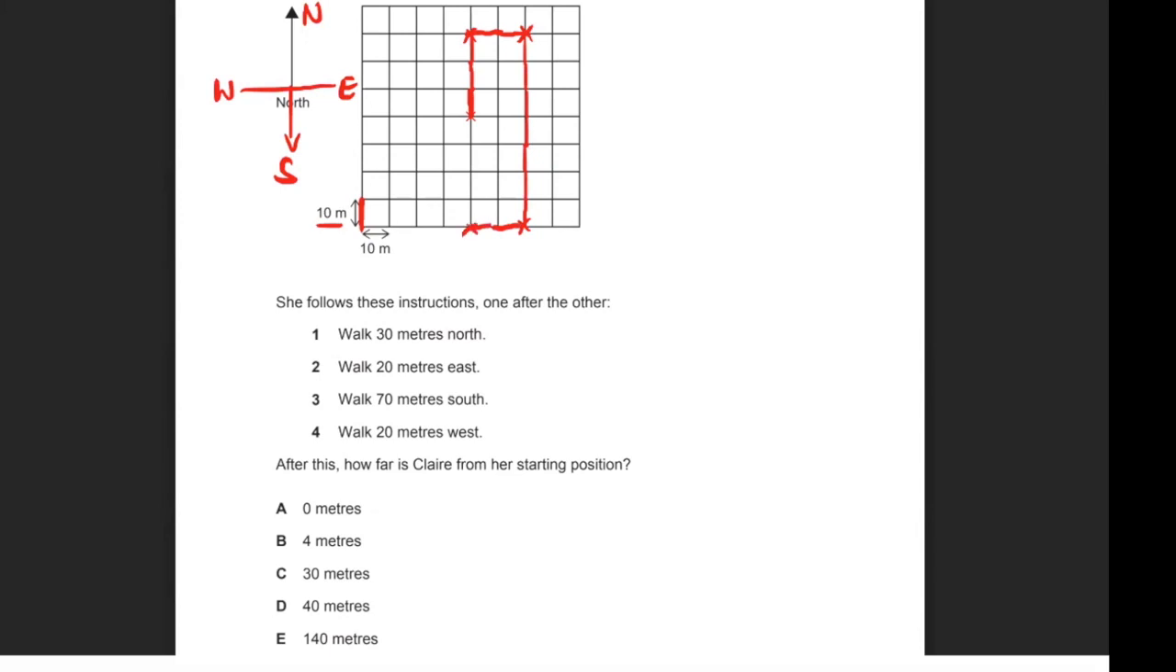So the question asks, how far is Claire from her starting position? So let's go up. 1, 2, 3, 4. So it's 4 side lengths. And if each of them is 10, it's just 4 times 10. So that is 40 meters. So the correct answer for question, I believe this is question 6, should be D.